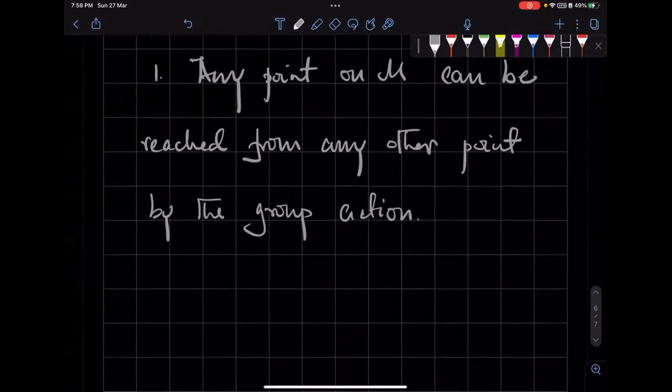So can you give me an example of a group action that is transitive? Multiplication in R minus 0, the real line minus 0. So what is the group and what is the manifold that it is acting on? I mean, groups can act on themselves. That's true. The group is R minus 0 and the manifold is the same, the number line.